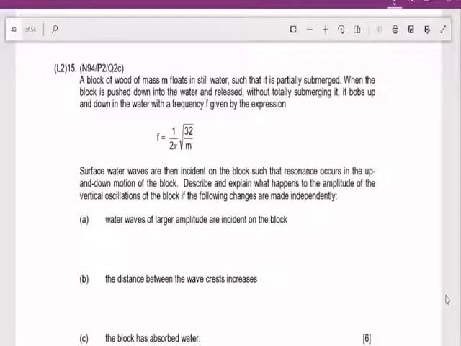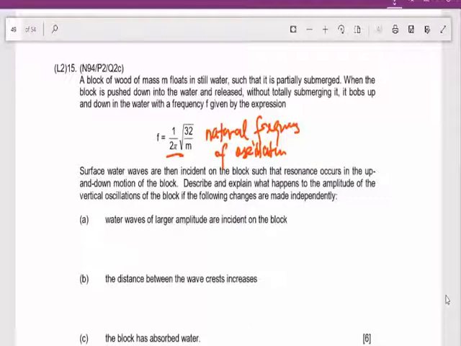Now, since surface waves are then incident, this first equation actually tells you what they call the natural frequency of oscillation. In other words, you press the wood down and let go, and it starts bobbing up and down on its own. So that frequency is called the natural frequency of oscillation. The frequency depends only on the mass and other factors, but there is no other periodic force disturbing it.